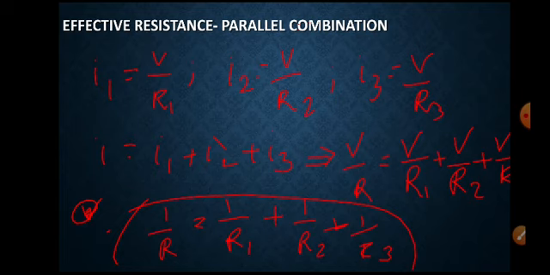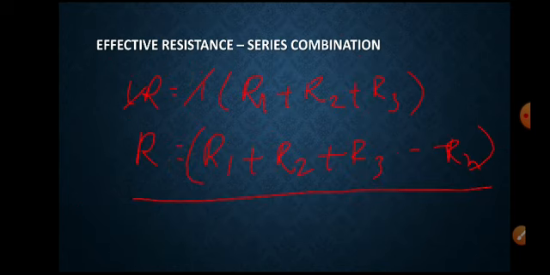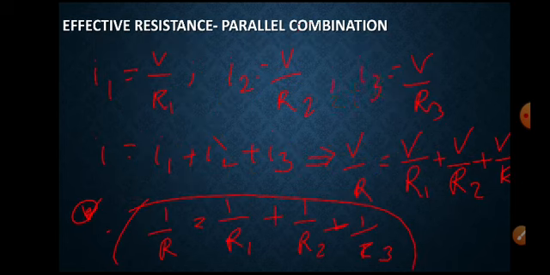So in the series combination, the equivalent resistance is the total resistance of the circuit. It is a single value of resistance which may replace the number of resistors without changing voltage and current in the circuit. In a series connection, the total resistance of the circuit is determined by adding each individual resistance.